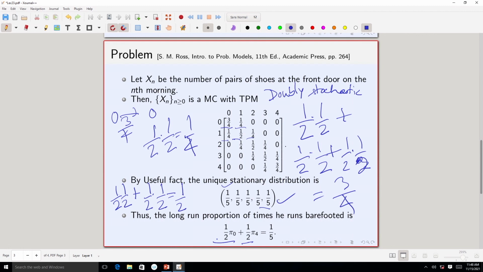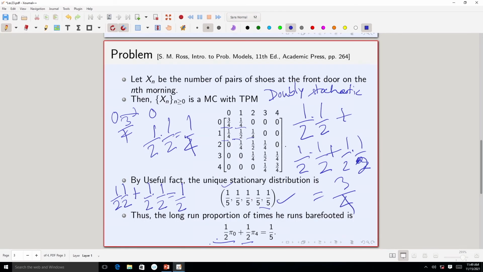So, it is half times pi 0 plus half times pi 4, which gives you 1 by 5, because both pi 0 and pi 4 are 1 by 5 each. So, finally, the answer is 1 over 5, fine.